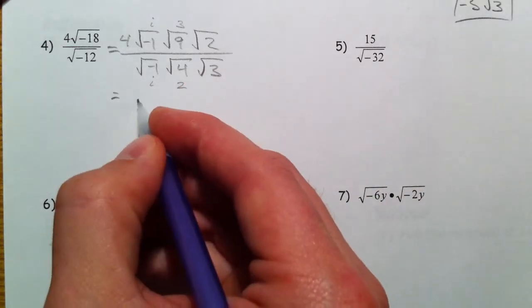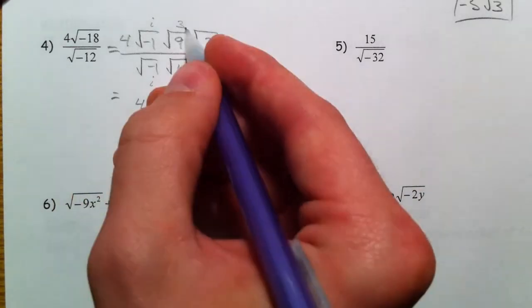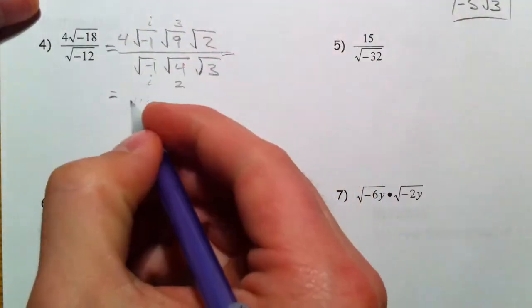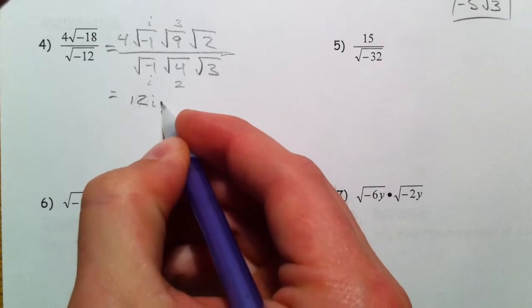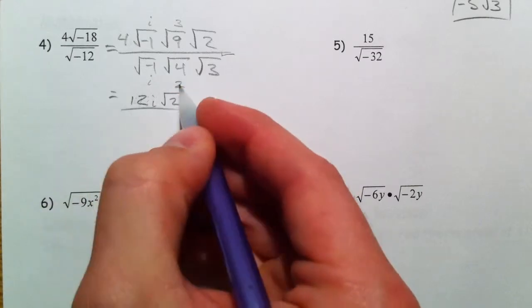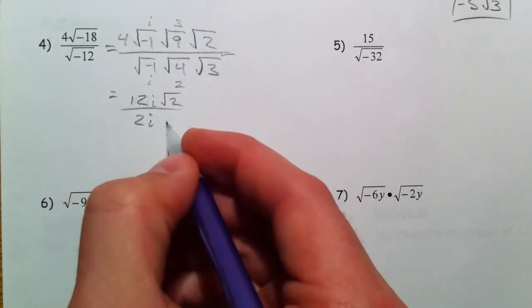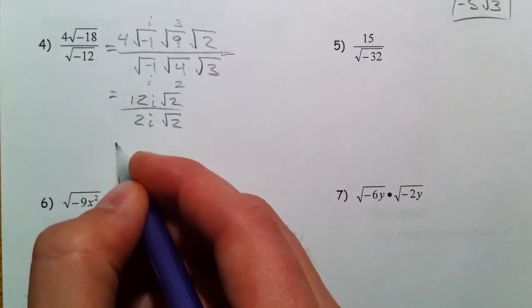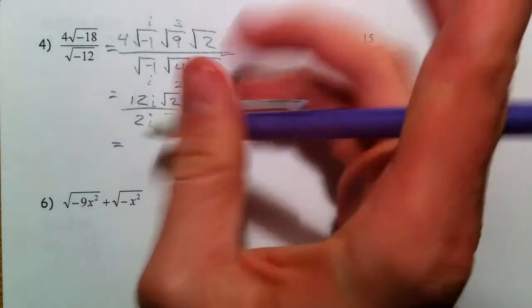And so then we have 4i times 3, and so let's just say 4 times 3 is 12. i root 2, and 2i root 2. Root 3, sorry.